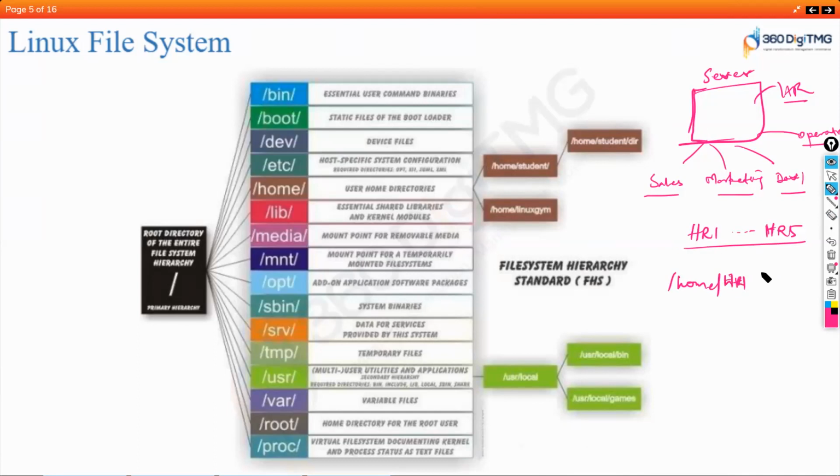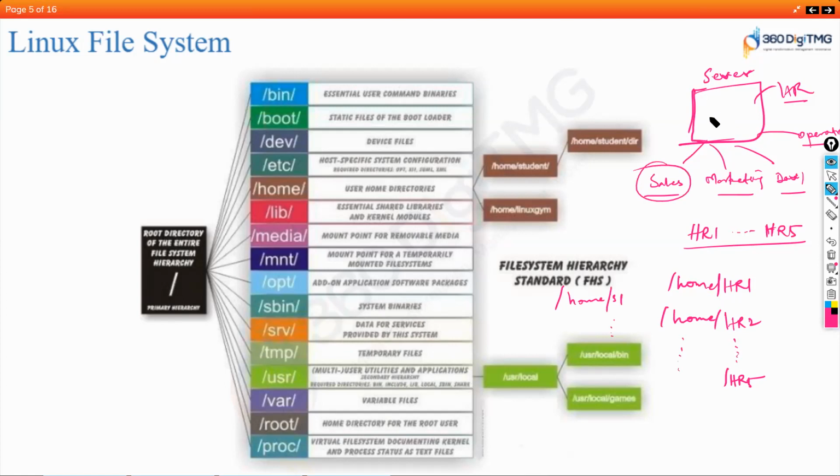You will get an HR1 folder created under home directory. If you create this user, you'll get this. You might get HR2, HR3, HR5. All these will be under home directory only. This is for the HR team. Similarly, for the sales team, you will create home/sales1, sales2, and so on.